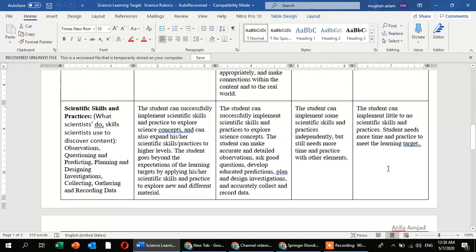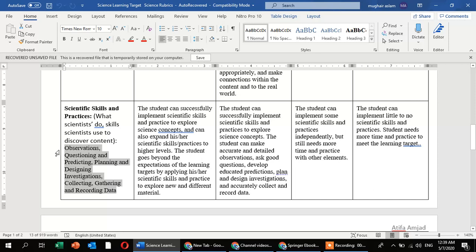Next, we are also observing the scientific skills and practices. What scientists do, skills scientists use to discover content: observation, questioning, predicting, planning and designing, investigation, collecting, gathering and recording the data. It's not compulsory.